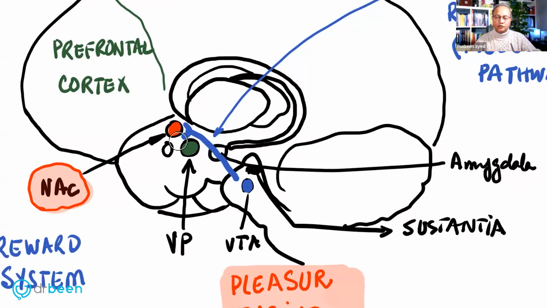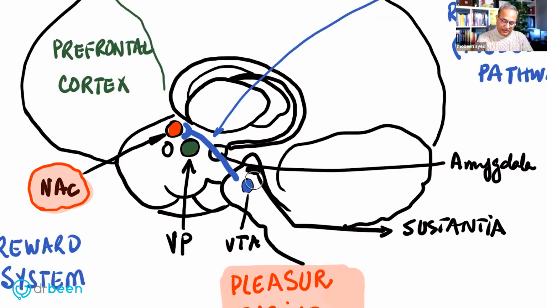This is, for example, let's say you're in a social setting where there is a thought in your mind or you observed something that actually made you laugh or happy, but the setting is such that you cannot laugh. Maybe you're sitting in an event where people are sad and you observed a child doing something that made you laugh, but you are going to control that. So whenever the pleasure feeling is produced and sent to the nucleus accumbens to actually feel that pleasure, at the same time, the prefrontal cortex or personality areas are also told that, hey, we're going to feel pleasure. And the personality area in turn can then modulate this behavior.